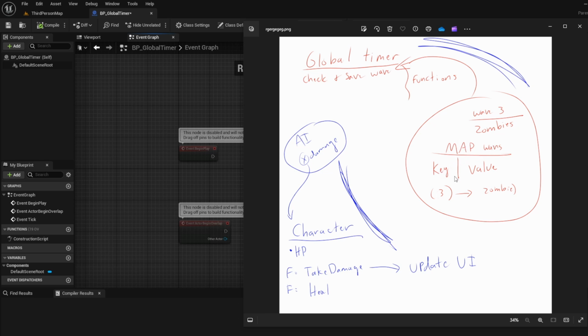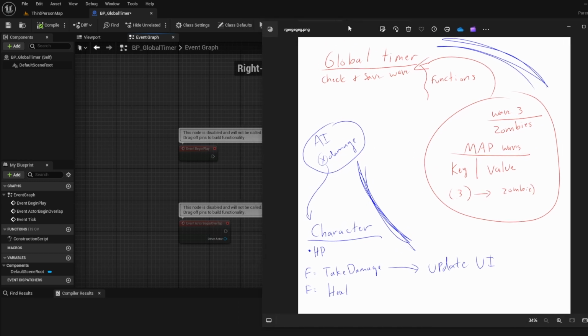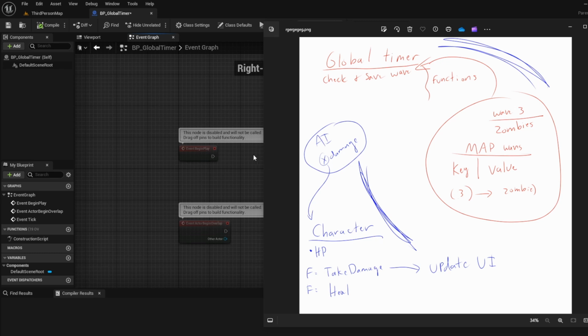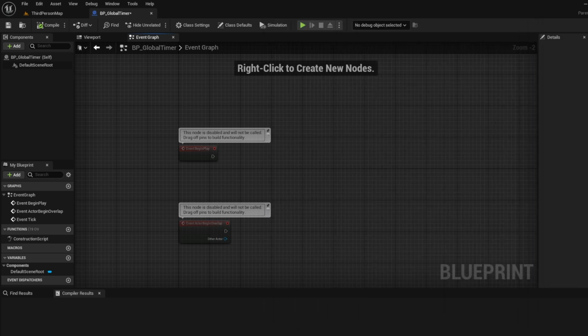So we're jumping a little bit into more complicated variables, but to be honest, variables in themselves are really not that complicated. They're just bits of data. They can be a string, which is just text. It can be a number, it can be a float, which is just a decimal number. It can be all kinds of stuff. So we're going to make a map array, and I'll show you how to do that here.